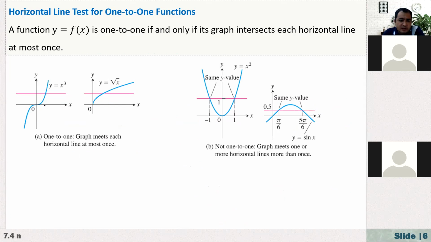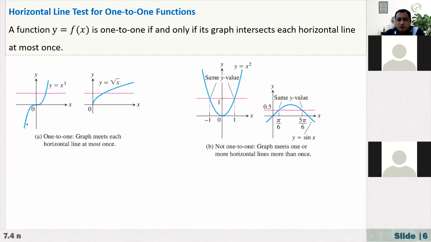You see here in this picture, right? If you look at this red line, if you draw a line anywhere, there's a horizontal line that is intersecting at only one point, which means that if you substitute any two different values, it will produce two different values. And also the second one, y equals square root of x, is also an example of a 1 to 1 function.